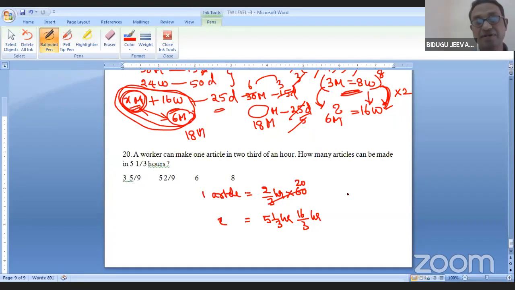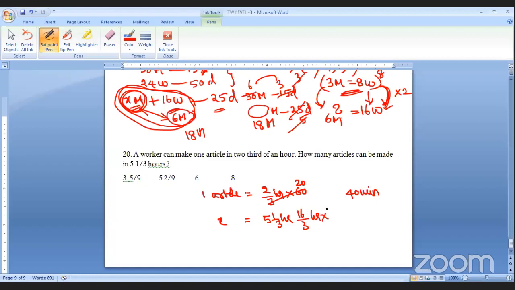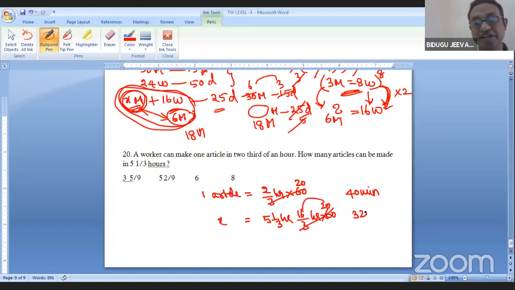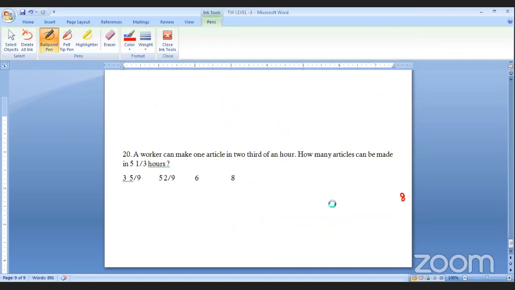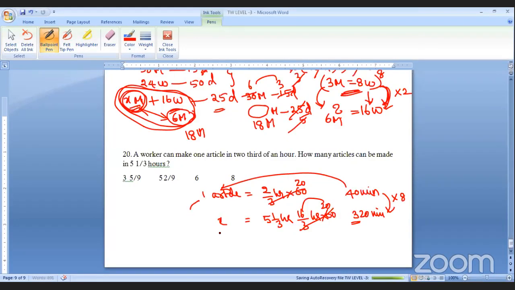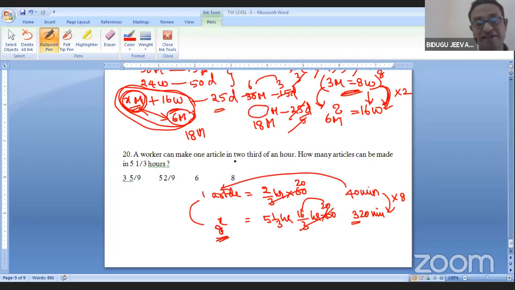Right? 40 minutes into 60, right? 320 minutes. Hope you understood. In 40 minutes, they can make one article. 320 minutes, how many times is it? 8. So how many articles will they make? 8 articles. Simple question in terms of fractions.